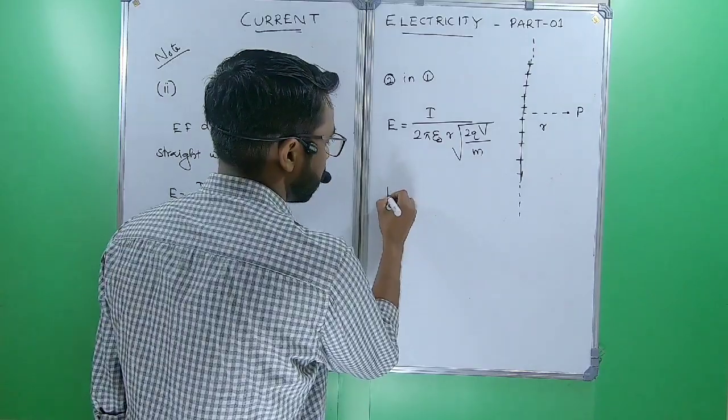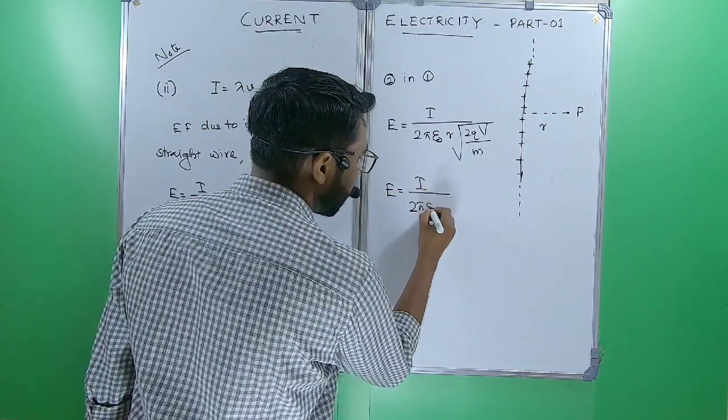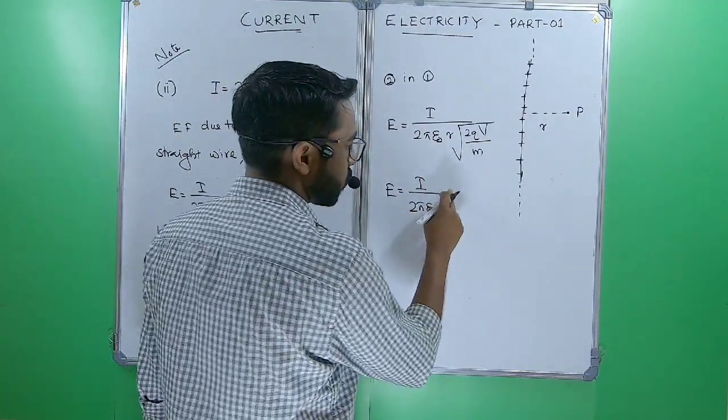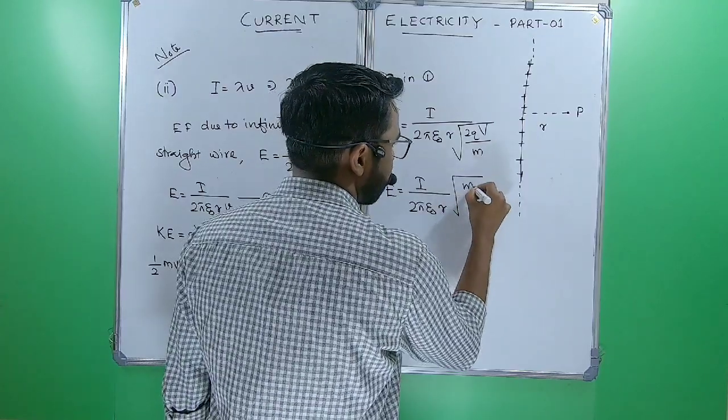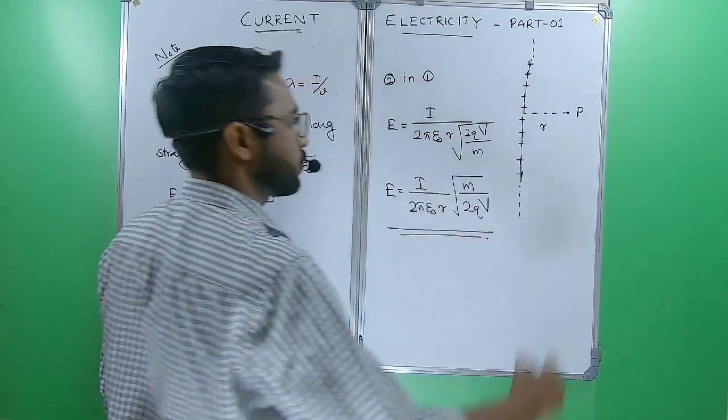So we can write E equal to I by 2 pi epsilon naught r root m by 2qV. What about the direction of current?